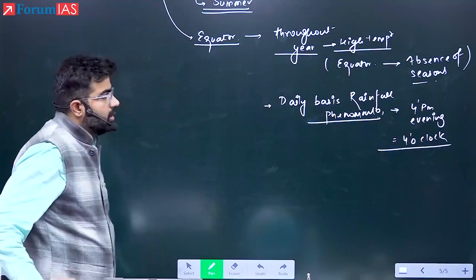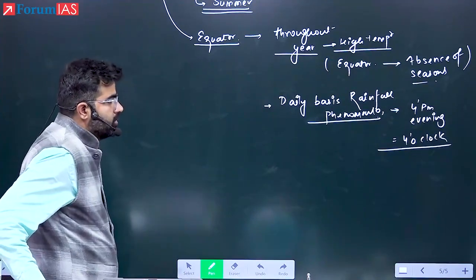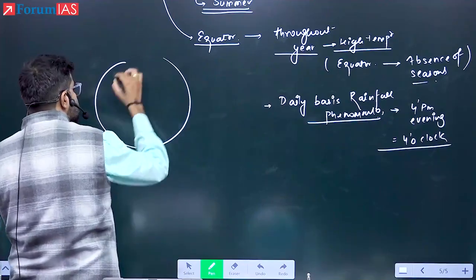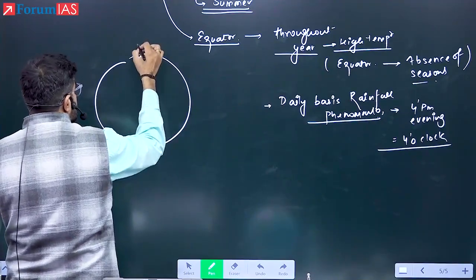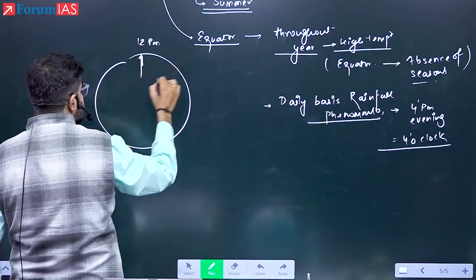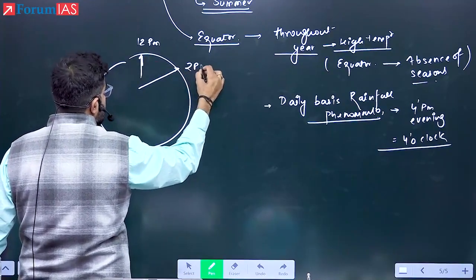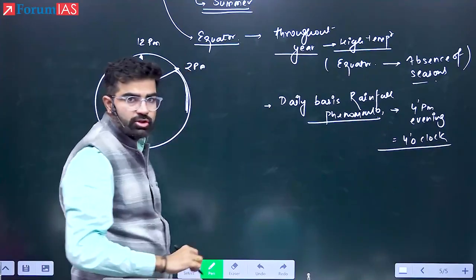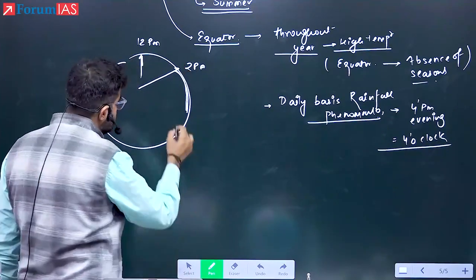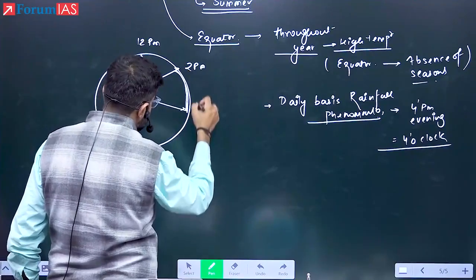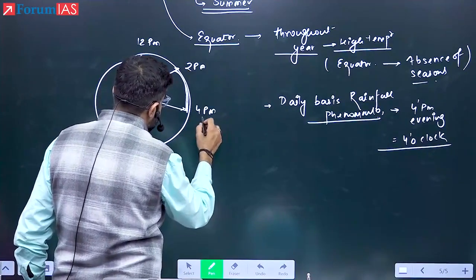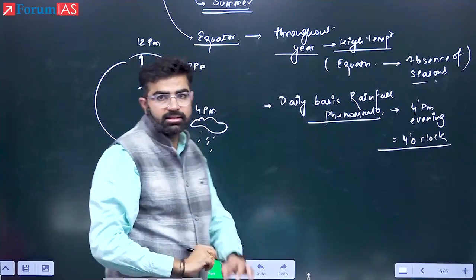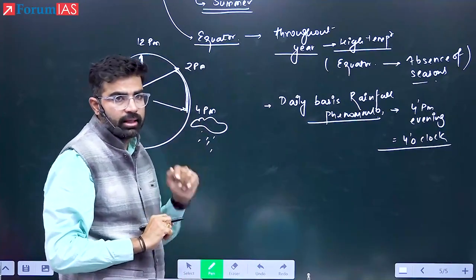It occurs on a daily basis at around 4 p.m. Now see here, why 4 p.m.? Maximum insolation is at 12 p.m., maximum temperature at 2 p.m. After 2 p.m. it takes some time for the convection to occur and the cloud to form, so it is 4 p.m. when the rainfall will start, and that is your 4 o'clock rainfall. That is a daily phenomenon in the equatorial type of climate.